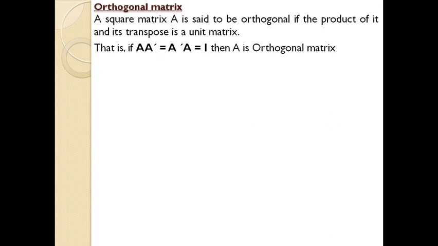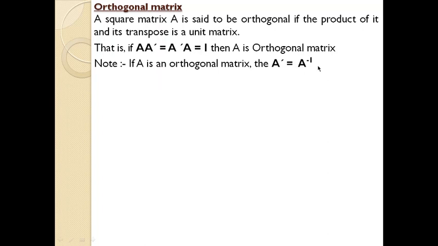So here A is an orthogonal matrix. If you prove that a given matrix is an orthogonal matrix, then this statement also has to be remembered. That is, if A is an orthogonal matrix, then its transpose will be equal to its inverse.